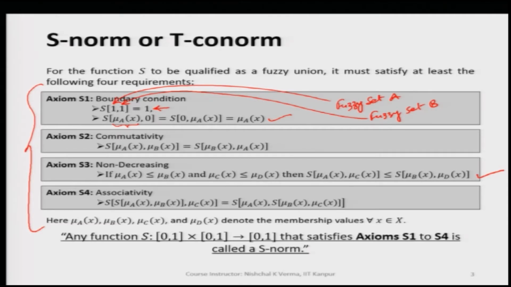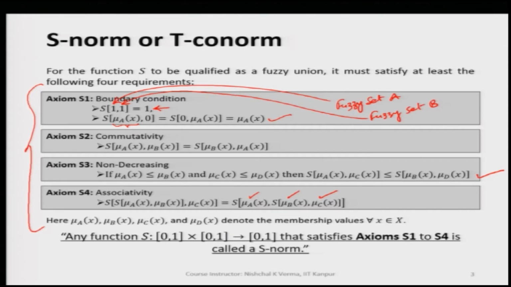So, here we have the S norm of mu A of x, mu B of x and mu C of x, and this is equal to the S norm of mu A of x and the S norm of mu B of x and mu C of x. This needs to be clearly understood for three different membership values, which are coming from three different fuzzy sets A, B and C. And needless to say, the generic variable here is coming from the universe of discourse.